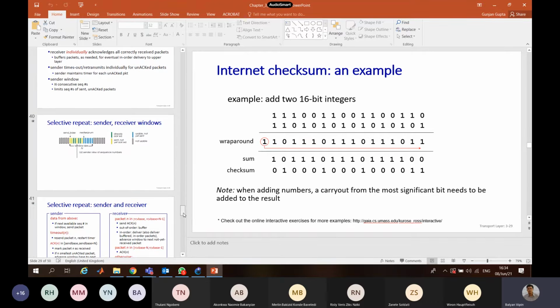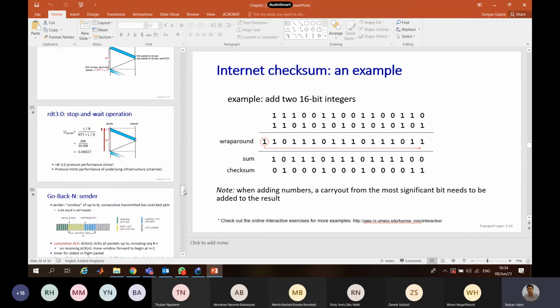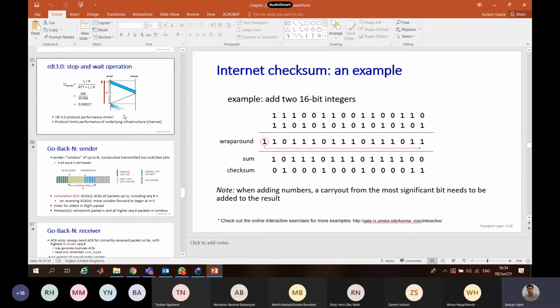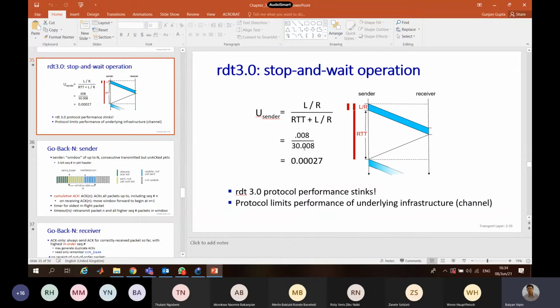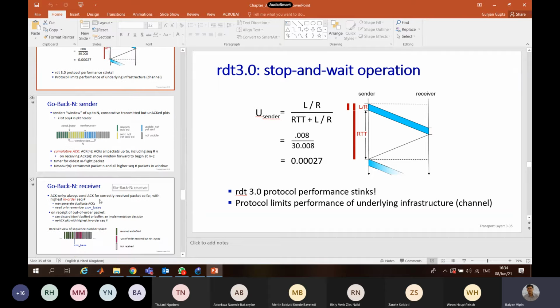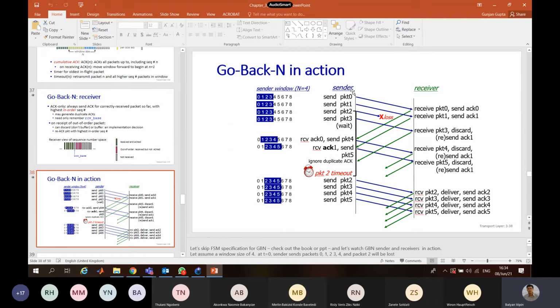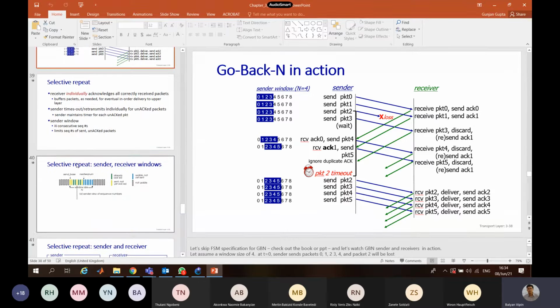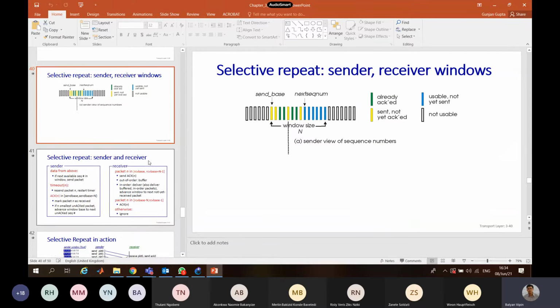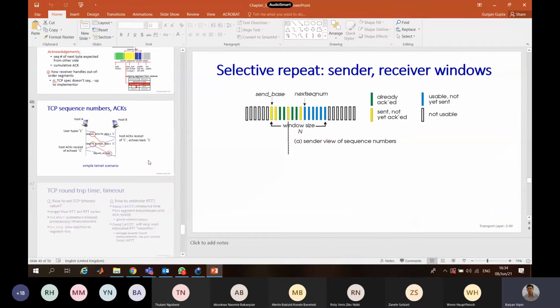And in that, as I told you during the lecture also, you have to look at these things for the calculation. Okay, what is your Go-Back-N sender and Go-Back-N receiver? The scenario will be given to you in this form, and you have to explain which scenario this is, whether it's Go-Back-N or Selective Repeat. And then you have these different retransmission scenarios.